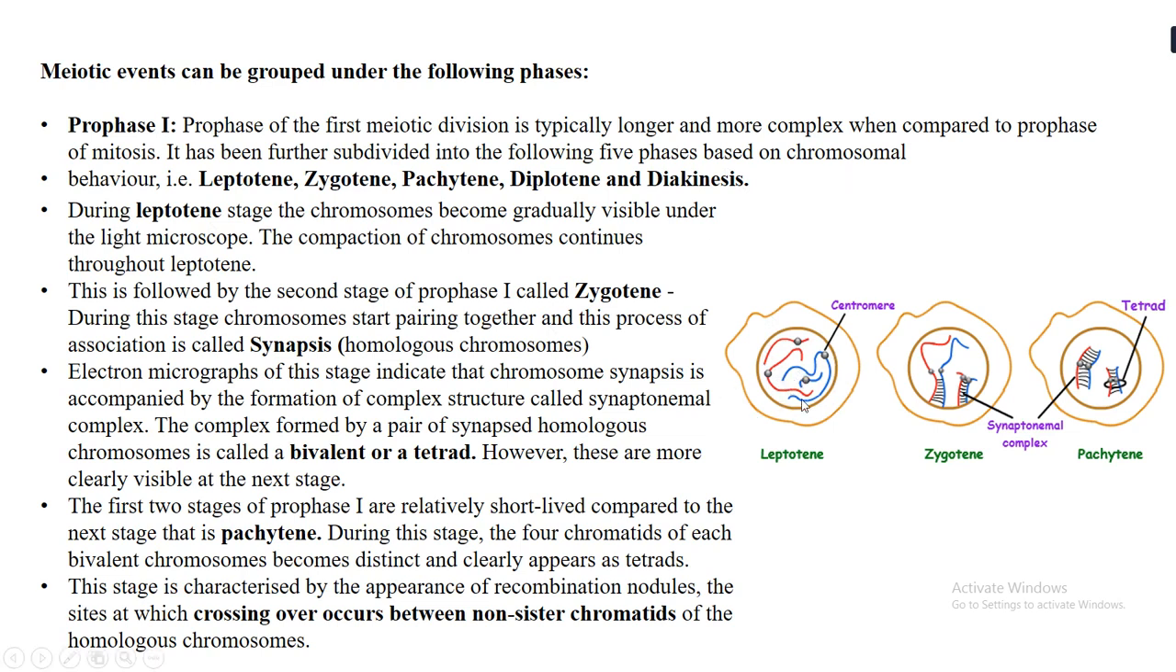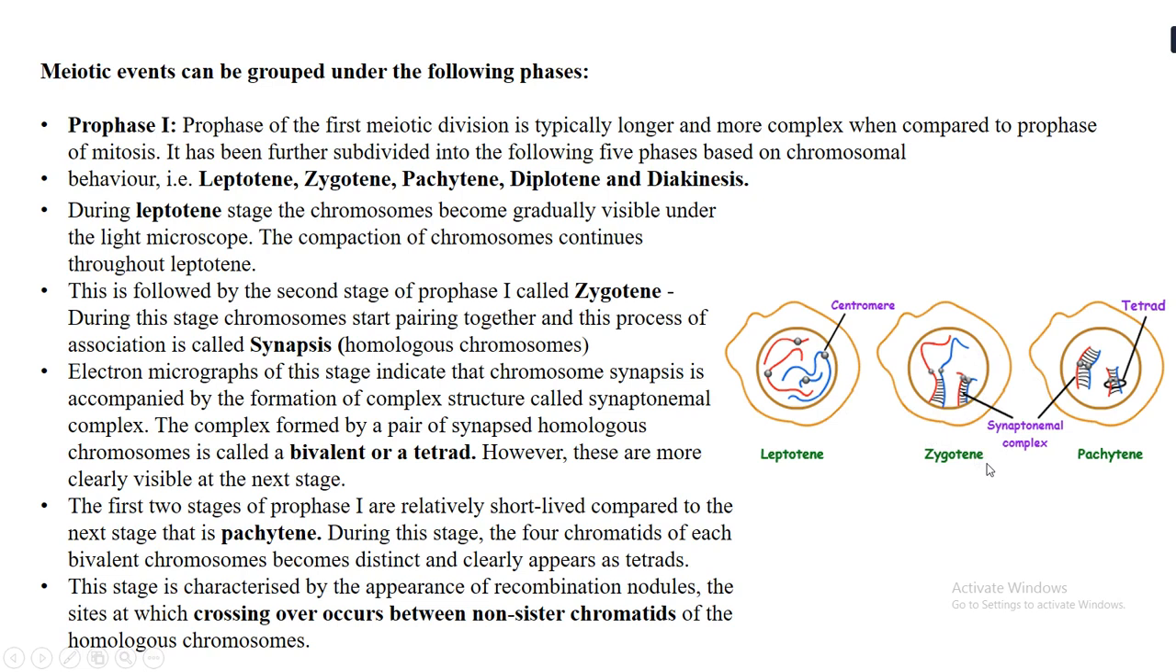This is followed by the second phase of prophase 1, the zygotene phase. Here a pairing has started. The chromosomes start pairing together, and this process of pairing of homologous chromosomes is called synapsis. Again, synapsis is seen in which phase? It is seen in the zygotene phase of prophase 1. The complex formed by the pair of synapsed homologous chromosomes is called a bivalent, or also a tetrad.